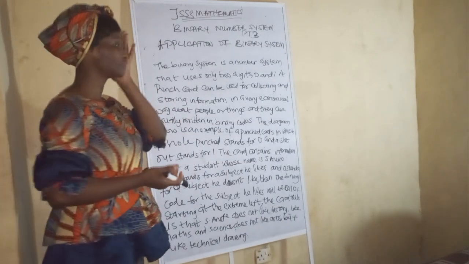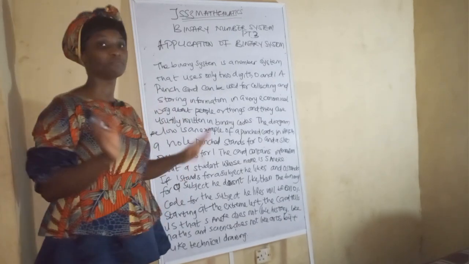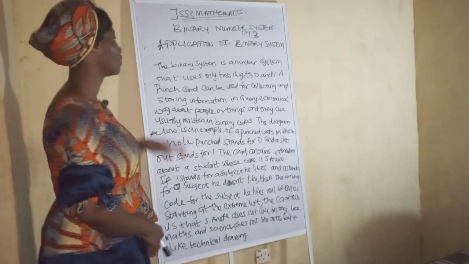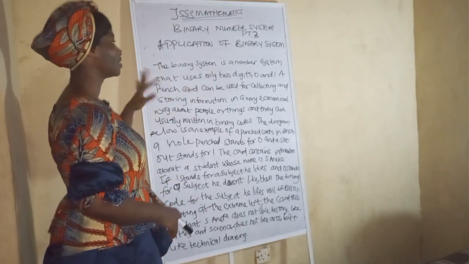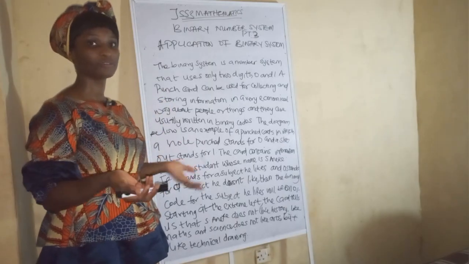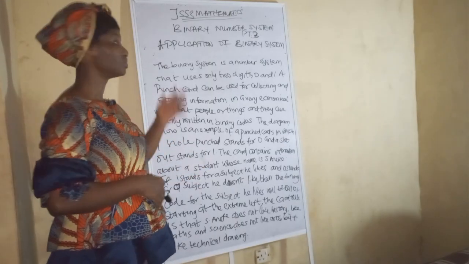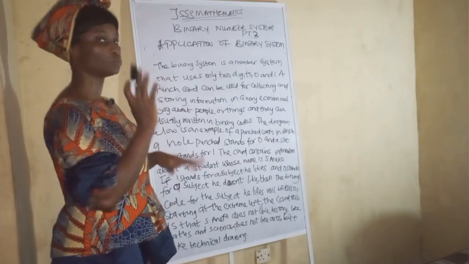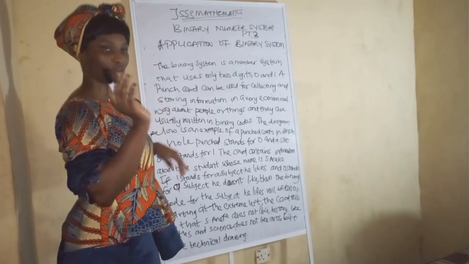Alright everyone, the next subtopic is application of binary system. This involves punch cards. The binary system is a number system that uses only 2 digits. We're talking about base 2. So the digits are what? 0 and 1. Just like a switch, on and off, on and off.